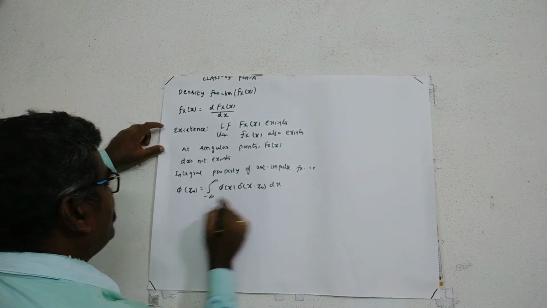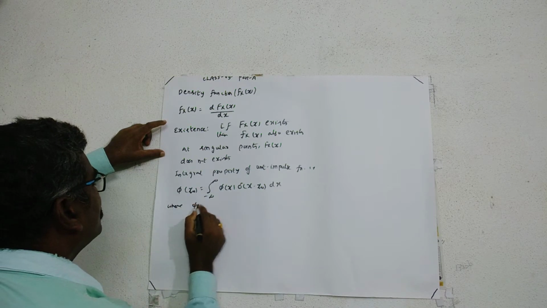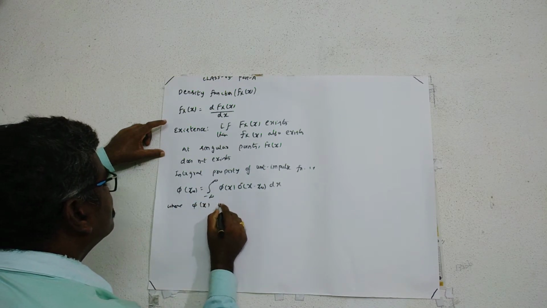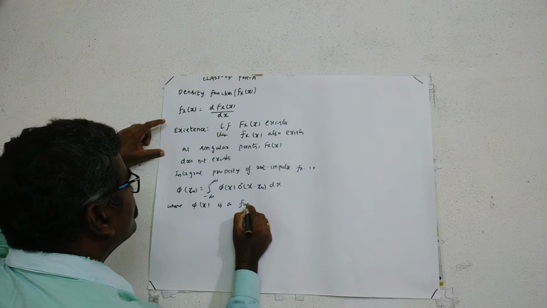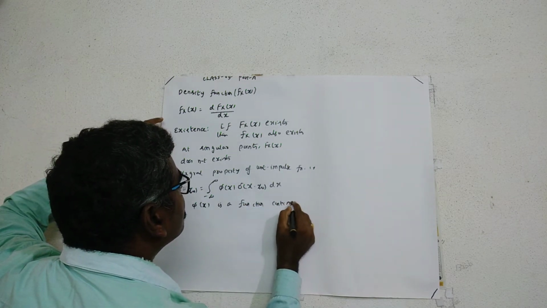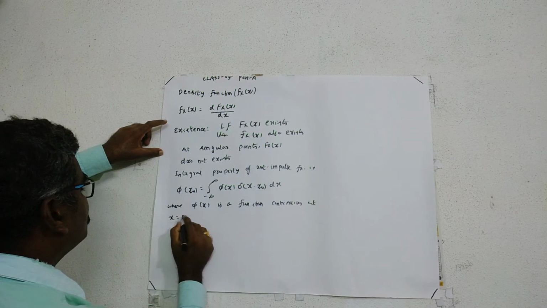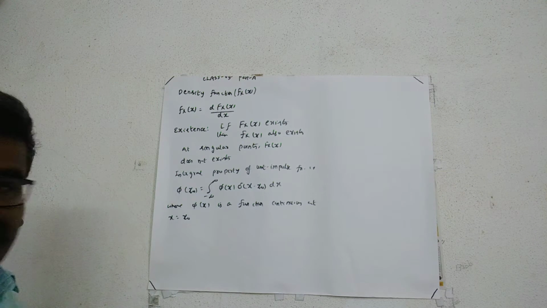Okay, what is this phi of x here? Where phi of x is a function continuous at x is equal to x naught.